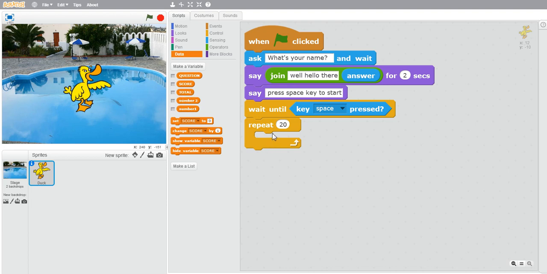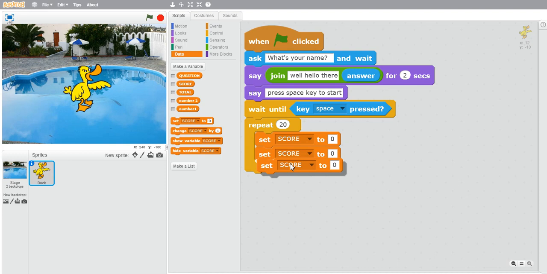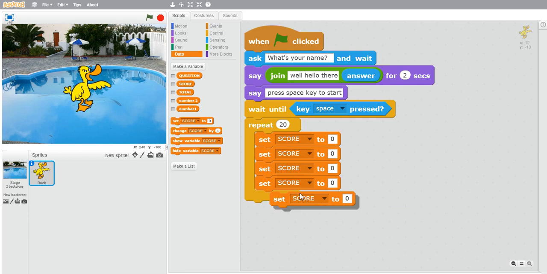Now in this repeat 20 block, we have to take this set score to 0 block. And you can duplicate it 6 times. And now you have to enter number 1 in the first block.